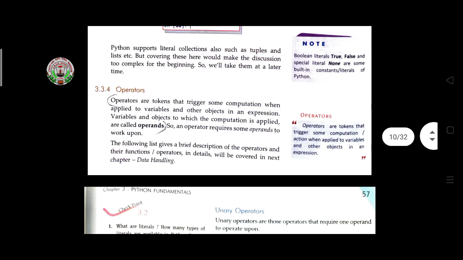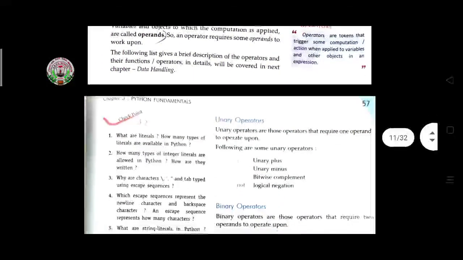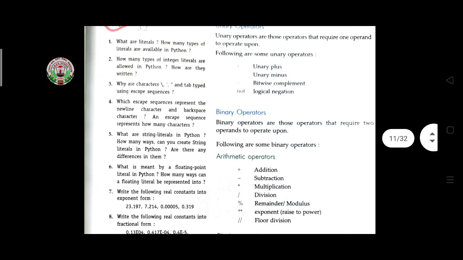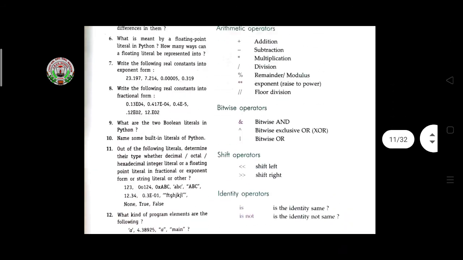Then come to the operators. Operators are tokens that trigger some computation when applied to variables and other objects in an expression. The variables and objects to which the computation is applied are called the operands. So operators require some operands to work upon, and there are different types: unary operators and binary operators.